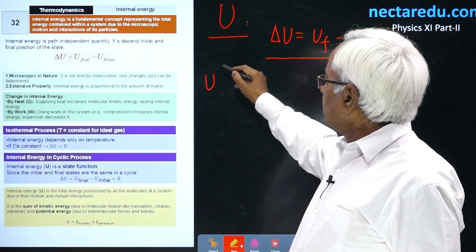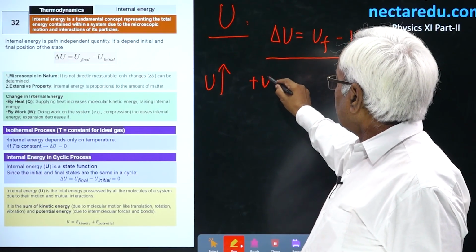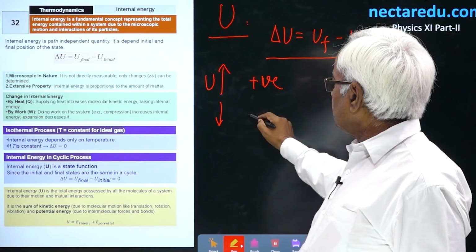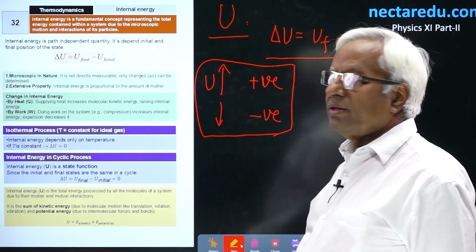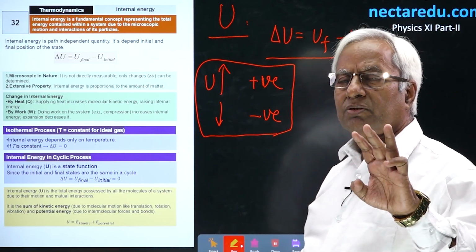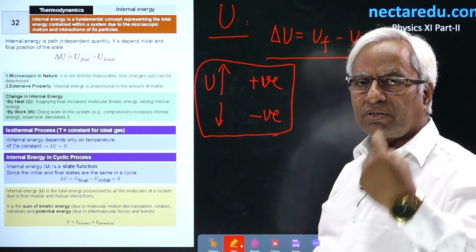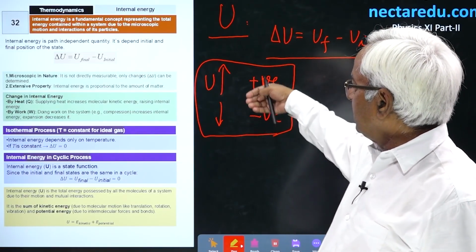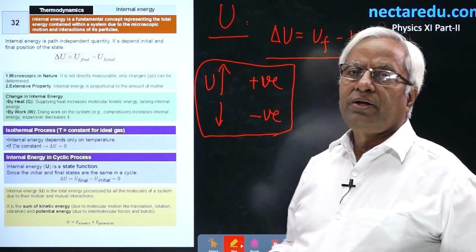If internal energy increases, we would say delta U is positive, and when internal energy decreases, the change would be negative. In the first law of thermodynamics, I told you all the three terms involved require a proper sign convention. The first, I am telling you, when the internal energy increases, delta U shall be taken positive.